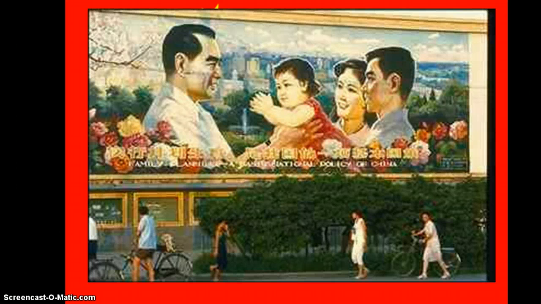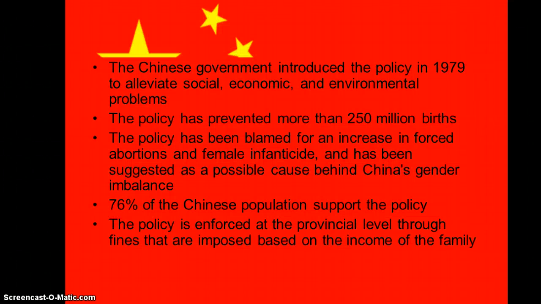Okay, here's another propaganda poster, and you can see a happy young couple with a baby, showing it probably to their grandparent. Again, it's just to show how ideal the society in China is. The Chinese government introduced a policy in 1979 to alleviate social, economic and environmental problems. The policy has prevented more than 250 million births. The policy has been blamed for an increase in forced abortions and female infanticide, that's when you kill baby girls, and has been suggested as a possible cause behind China's gender imbalance. Okay, there are more men than women.